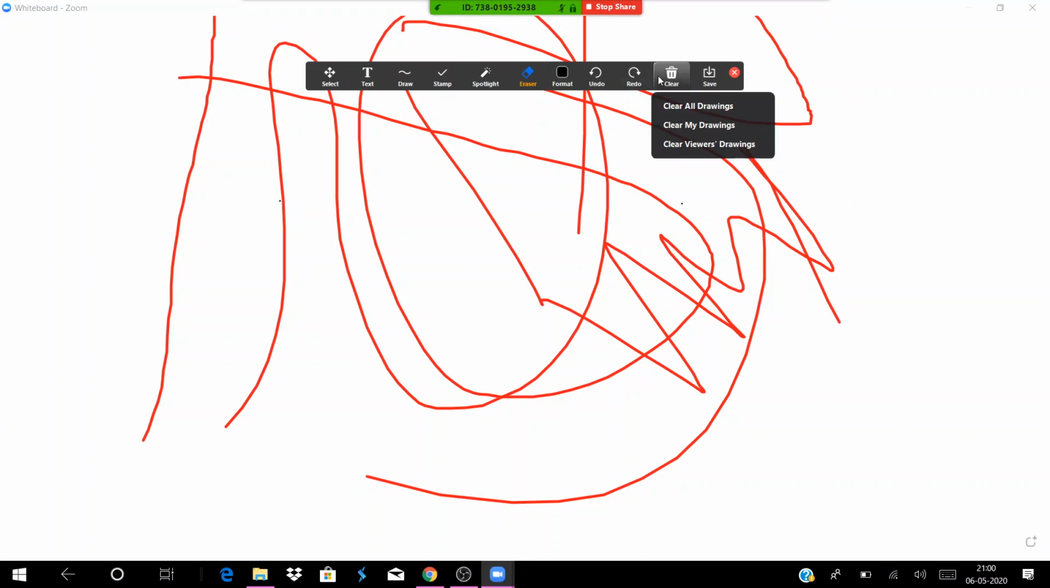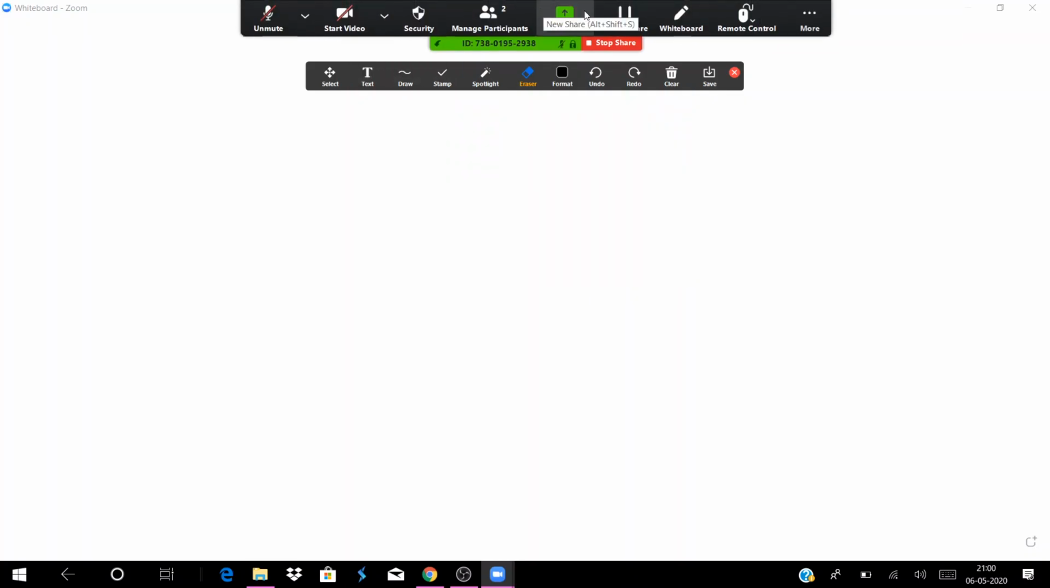Now clear all drawings, clear my drawings, clear viewers' drawings is what you can see in the clear option. If you clear my drawings, nothing will be cleared because I drew nothing. If I click clear all drawings, everything will be cleared. Now these are the features you can see.